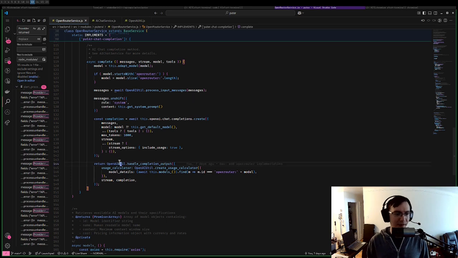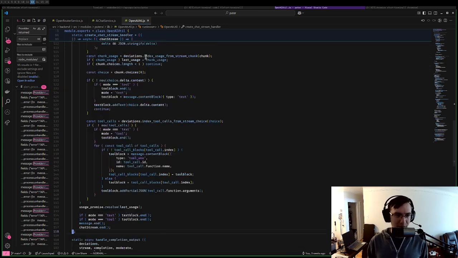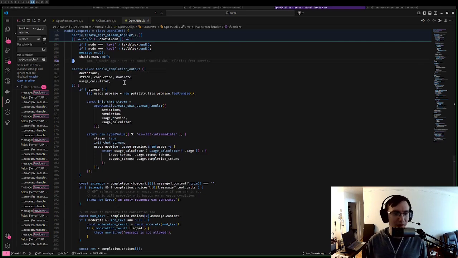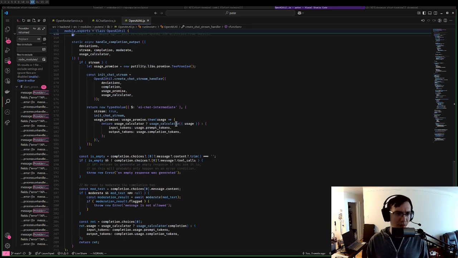It's in, we're calling OpenAI util handle completion output. That's just a function below this one, so that's what's going to be calling it. Handle completion output. And then we have the call to create chat stream, presumably in here. Yep, or create chat stream handler. That's what it is, on line 169.